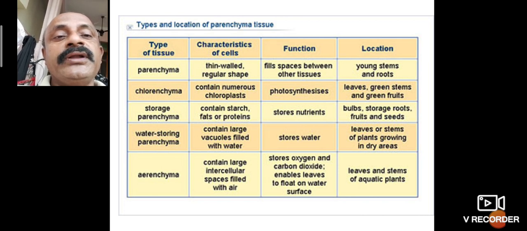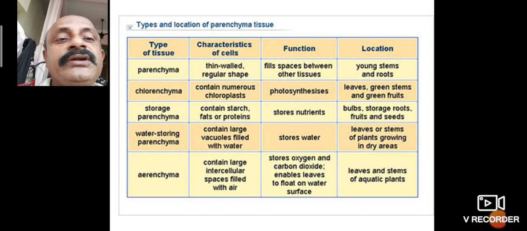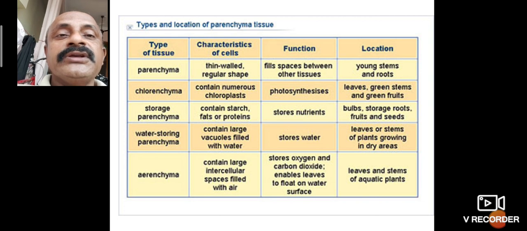We also have aerenchyma. Aerenchyma contains large intercellular spaces filled with air. The air helps with buoyancy. Buoyancy means floating on the upper surface of the water, which is seen in water plants or hydrophytic plants. Examples are Nymphaea, Nelumbo and Vallisneria.